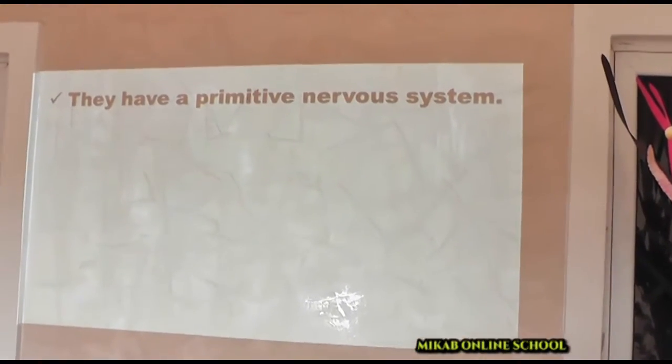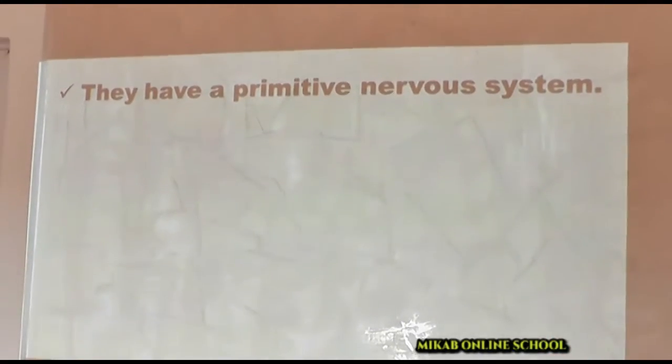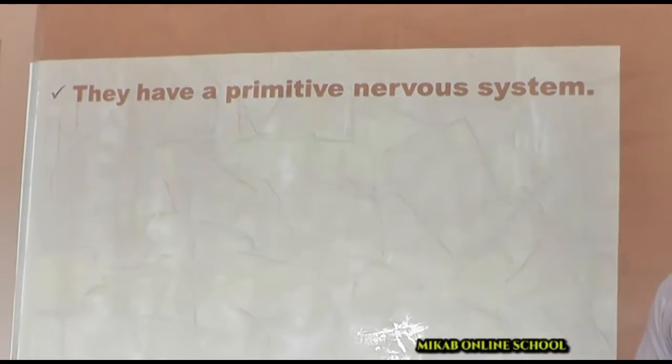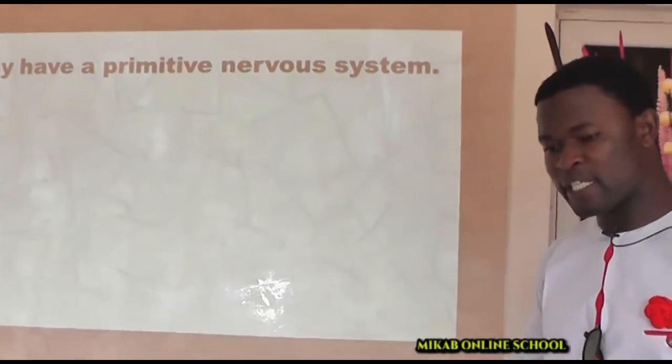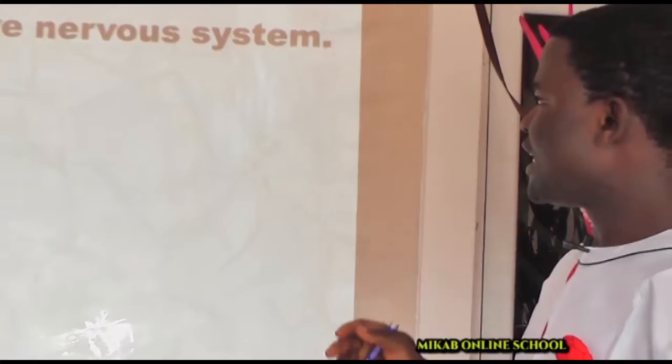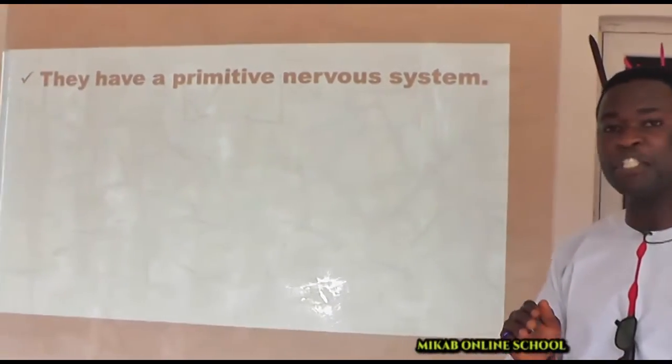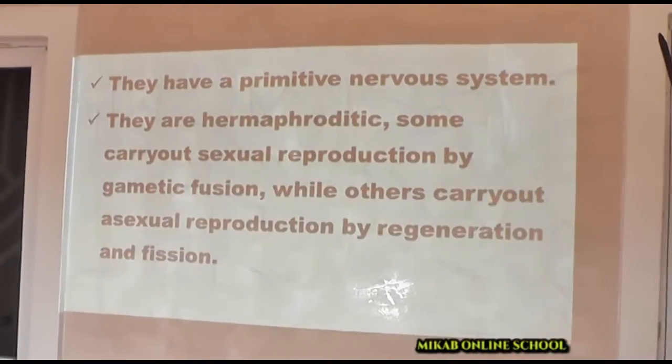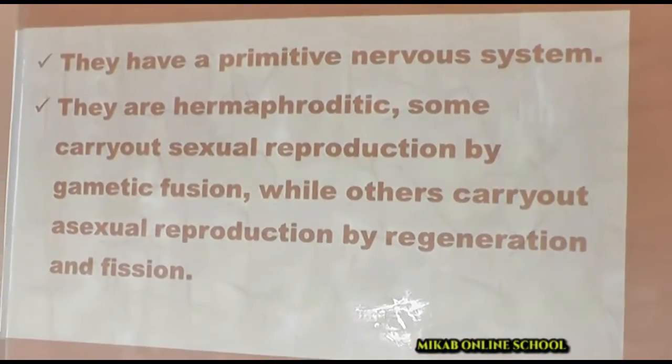Again, these organisms have what we call a primitive nervous system. You will remember that in our previous lesson, we showed you the body plan of a cnidarian, and they have what we call a nerve net. I explained then that a nerve net would have functioned like a nervous system, but because the organism is still existing at the tissue level, we don't call that one a system. But in this particular group of organisms, they have what we call a nervous system, but theirs is still very primitive. Then they are hermaphroditic.